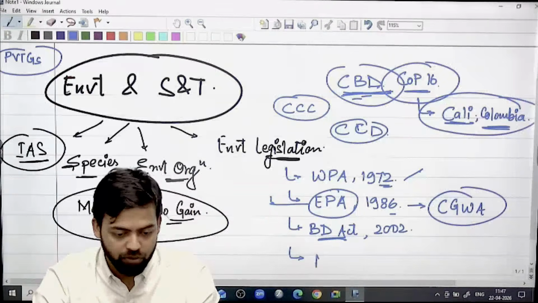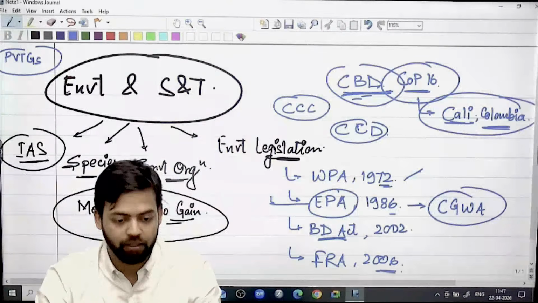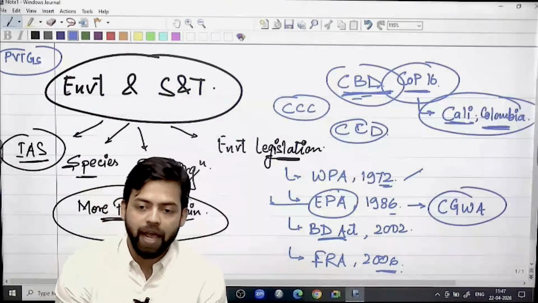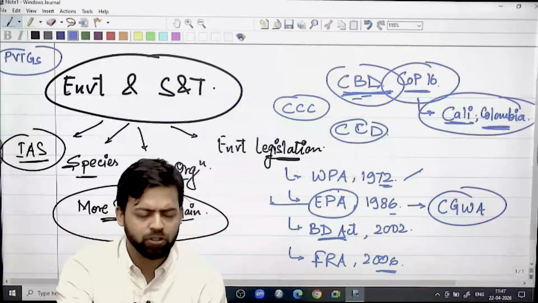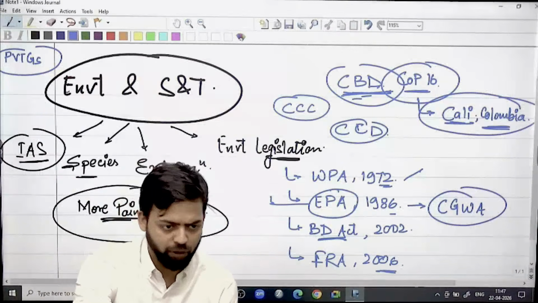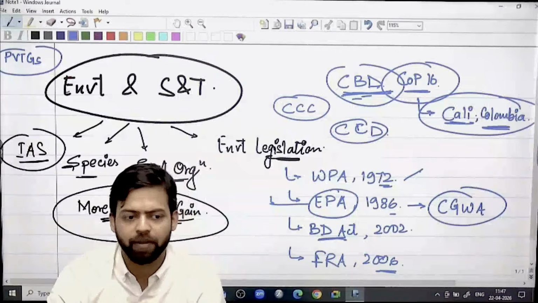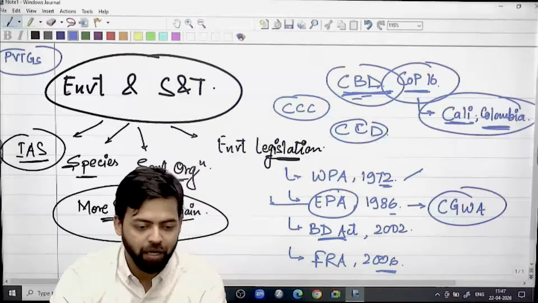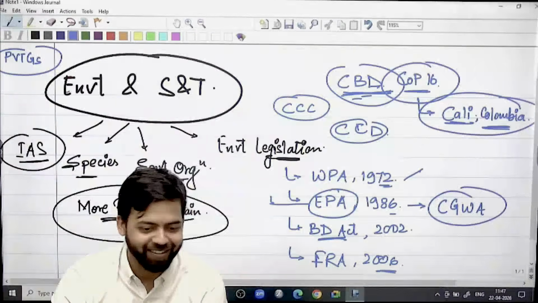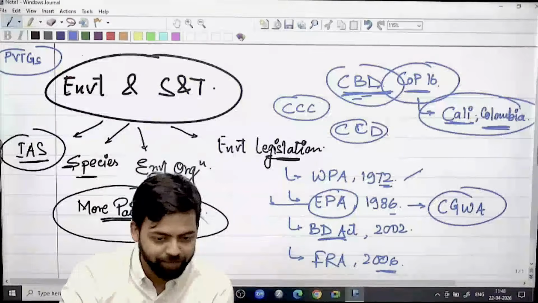And then comes the FRA of 2006, that is Forest Rights Act. These four acts you should know comprehensively, because there are full chances of questions coming from these acts. So if you prepare these, there will be very high probability of at least marking one question correct in the examination. So this is comparatively more remunerative topic, right?